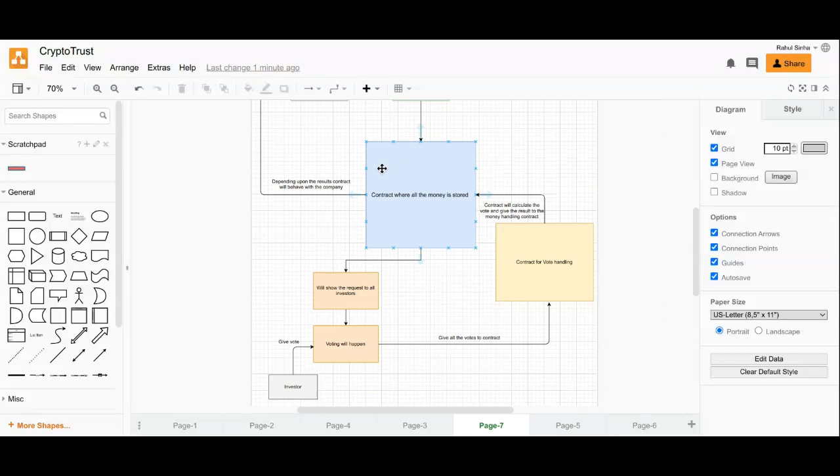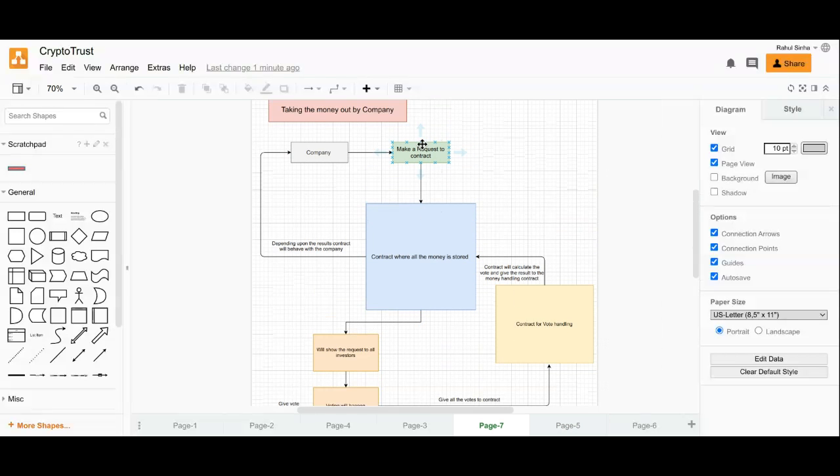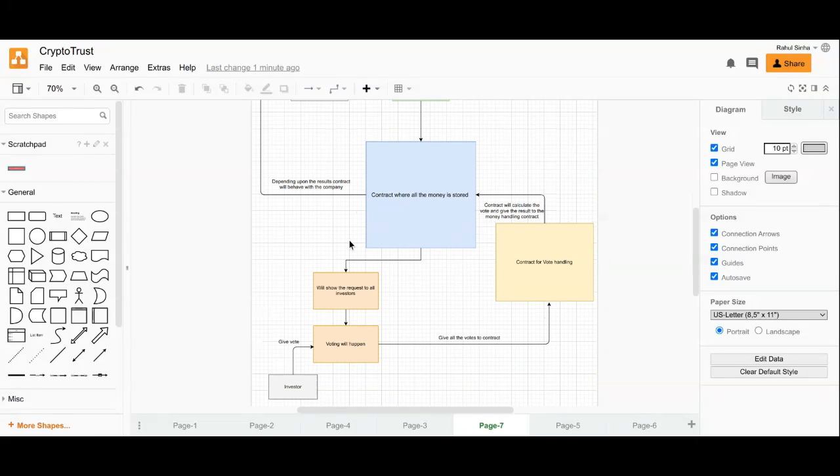This is the contract which stores all the money. We indirectly make a request to this contract, and the contract shows all the attributes requested by the ICO owner to all the investors, and voting will happen.